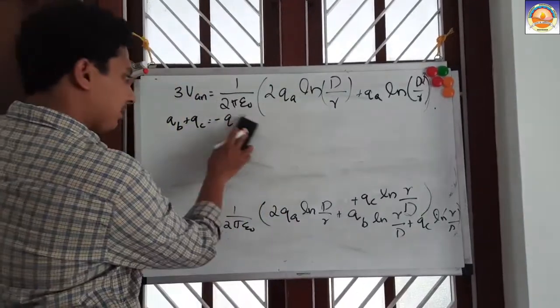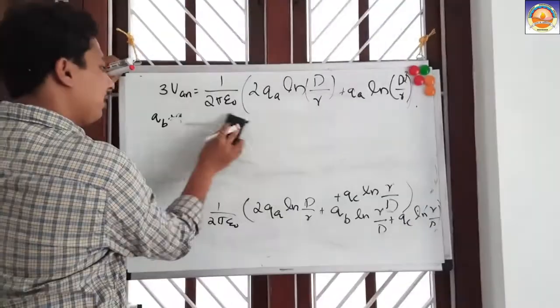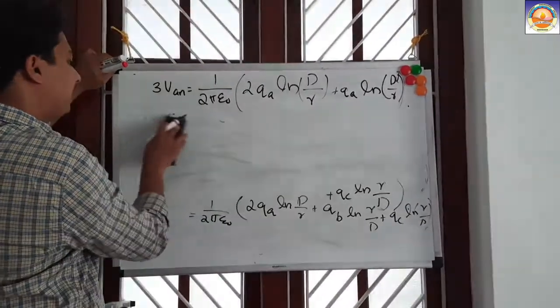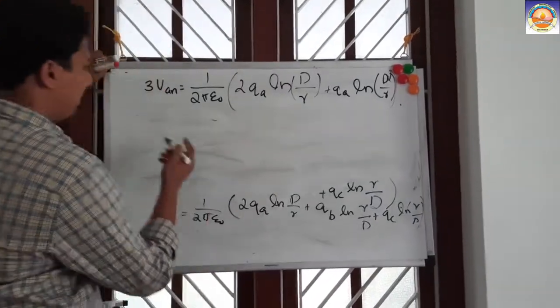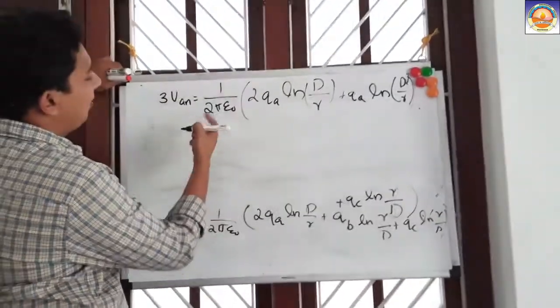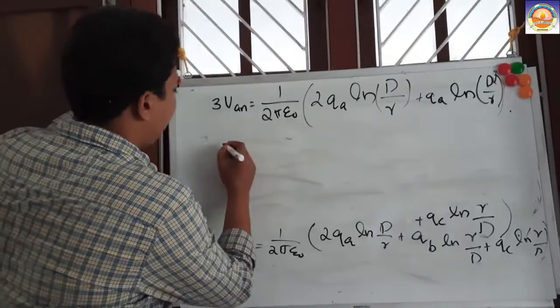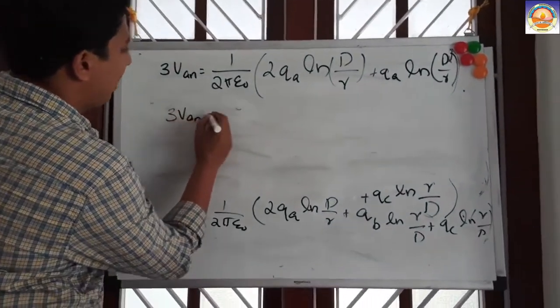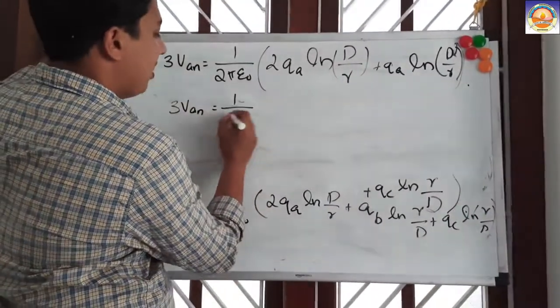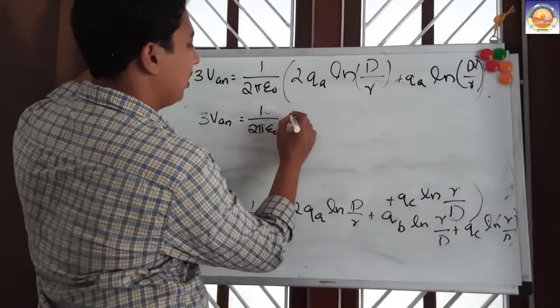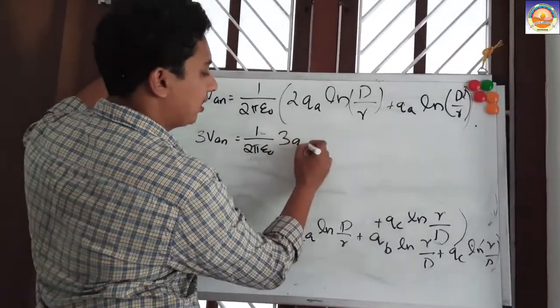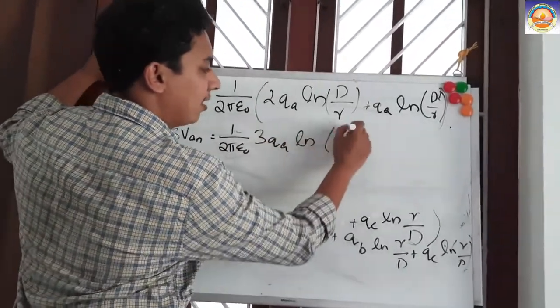Now, with that complete equation, it became much easier. So 3VN will be equal to 1 by 2 pi epsilon 0 into 3 times QA, ln of d by r.